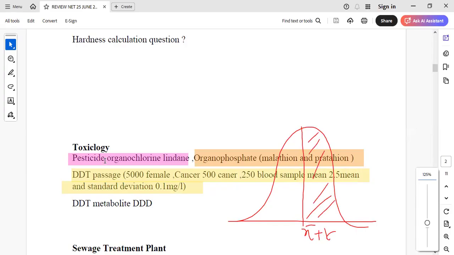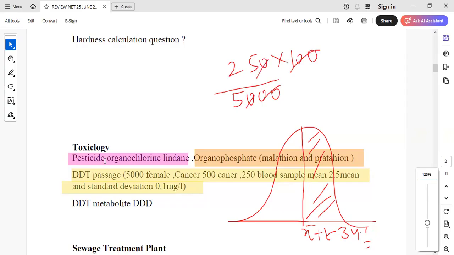So we know that this is a 68.2% area. So something around 34% area of this will be there, right? And then they have asked you the percentage of blood samples which were positive. So it was something like this kind of calculation. Out of 5,000, 240 were reported positive. The percentage comes out to be 5%, right?